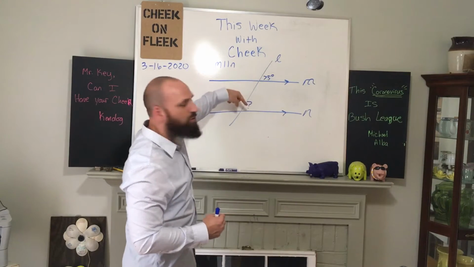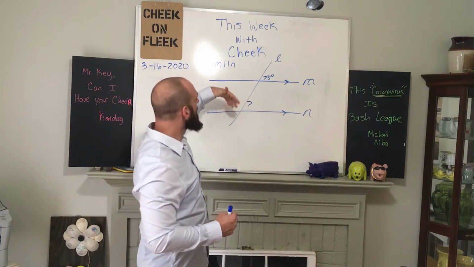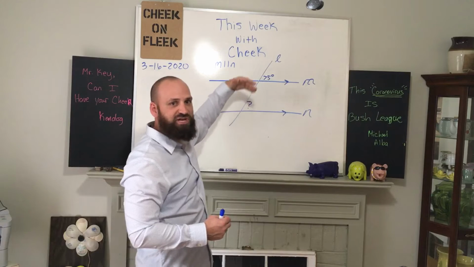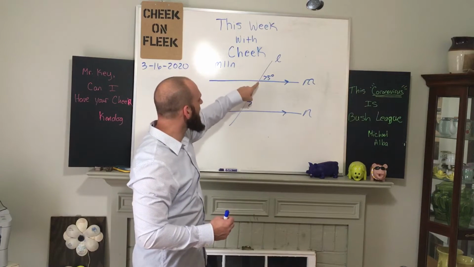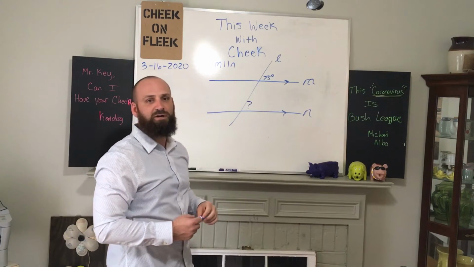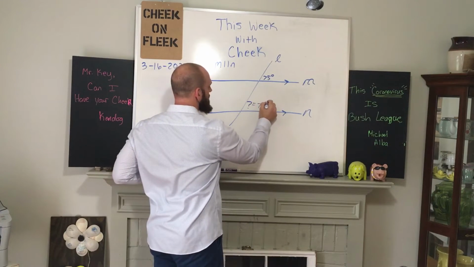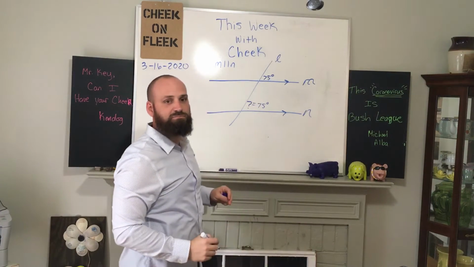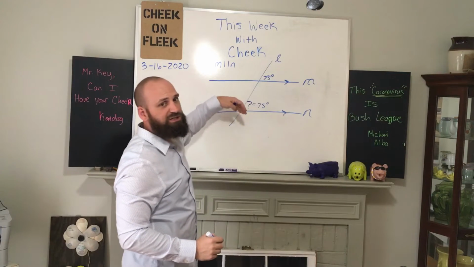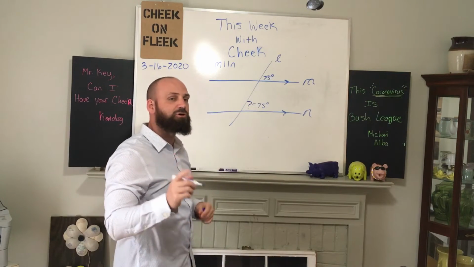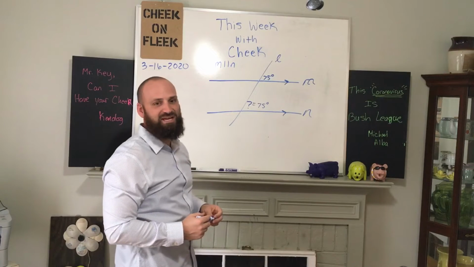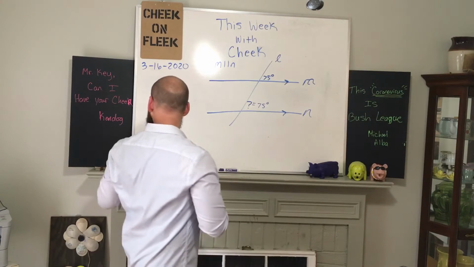These two angles are corresponding. They hold the same position or the same location in the top diagram as they do in the bottom diagram. And so this angle measure is 75 degrees. These angles are corresponding. They are congruent. Remember, congruent means they have the same angle measure.